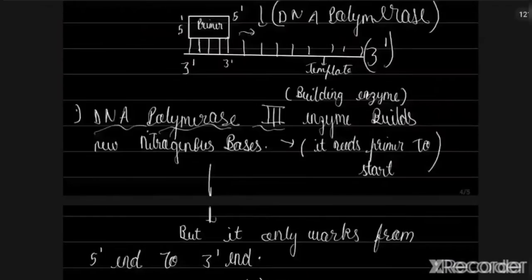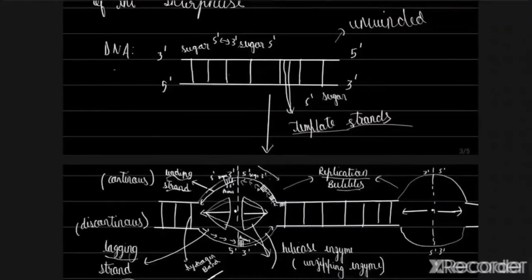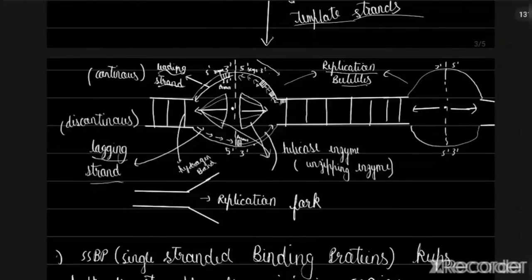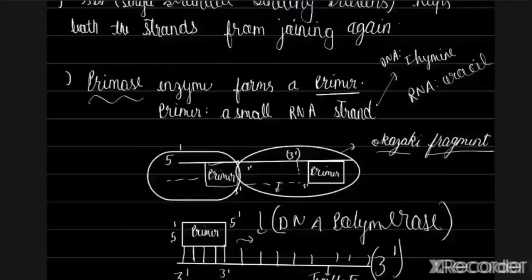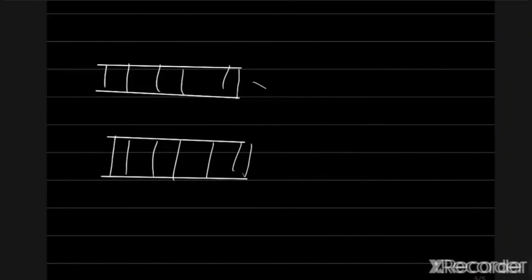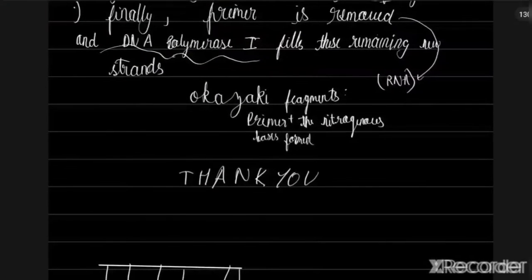If you see clearly, here there was only one DNA molecule, right? Now there are two DNA molecules, two daughter DNA molecules. So that is how DNA replication is done.